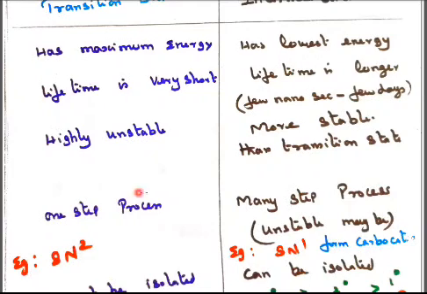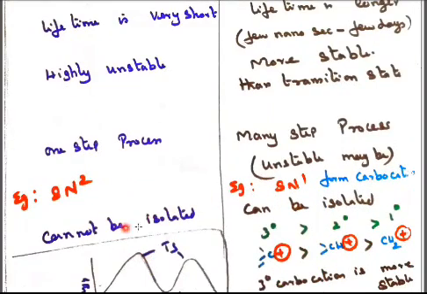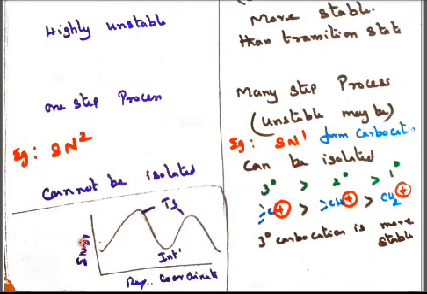SN2 is a one-step process, and SN1 is a multi-step process. The transition state is in SN2, and the intermediate is only in SN1. So the transition state cannot be isolated, but the intermediate can be isolated. Just to see this on the energy diagram, the reaction coordinate, I have given this peak value of transition state having more energy, and this down energy is nothing but the intermediate energy. Then SN1 intermediate can be isolated.